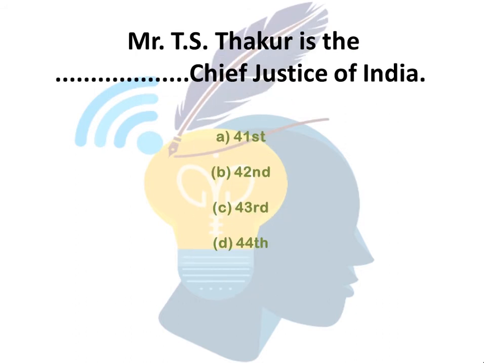Question is, Mr. T.S. Thakur is the dash Chief Justice of India. Which number Chief Justice is he of India? The options given are 41st, 42nd, 43rd, 44th. What is the correct answer? The correct answer is option C, 43rd Chief Justice of India.